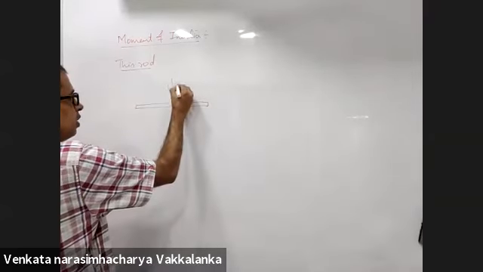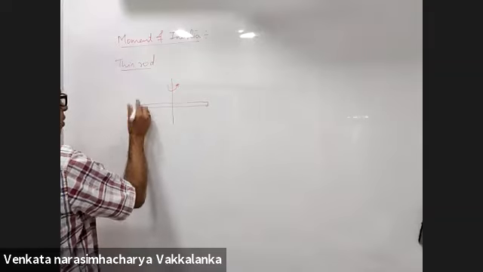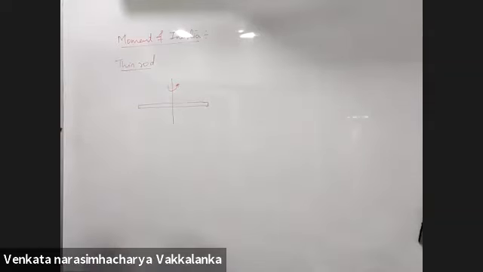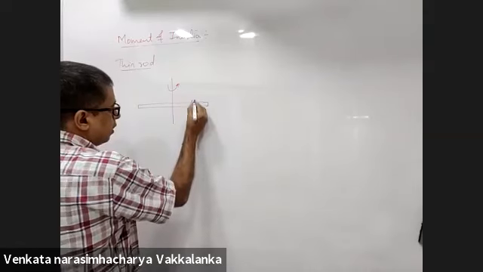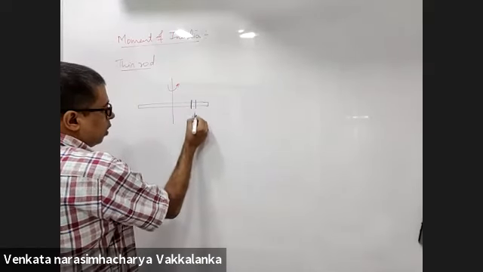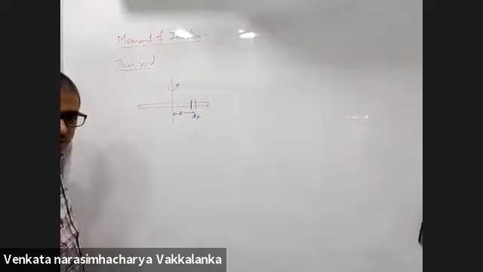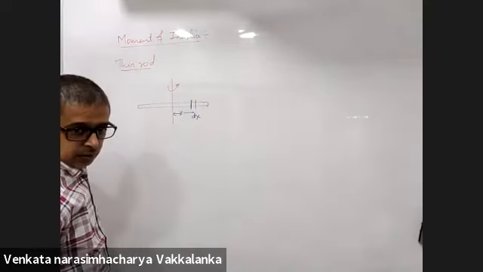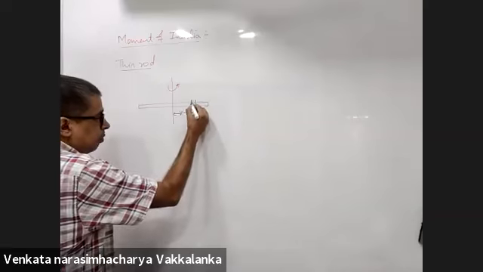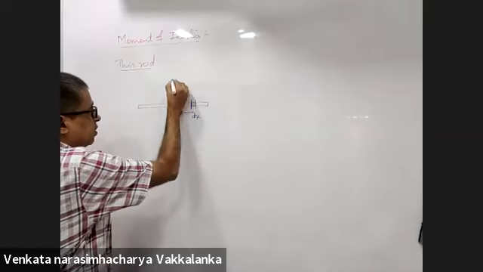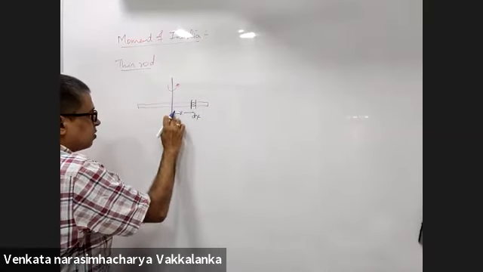The rod is rotating about an axis passing through the center. Consider a small element dx at a distance of x. What will be the moment of inertia of this element about this axis?